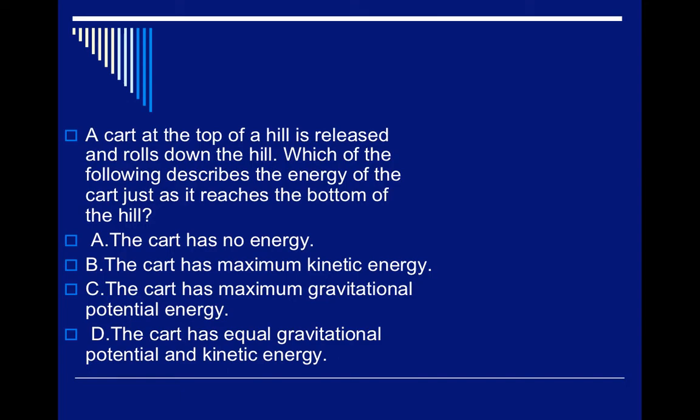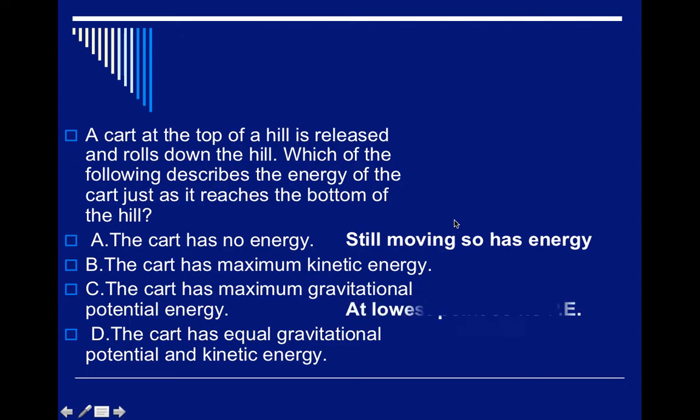Okay, a cart at the top of the hill is released and rolls down the hill. Which of the following describes the energy of the cart as it reaches the bottom? So think about this. Okay, at the top we have potential energy, right? It's about height. Now as it's rolling, that potential energy is changing into the energy of motion, kinetic energy. So A says the cart has no energy. No, that's not true, right? Because the cart's moving, so it has kinetic energy, right?